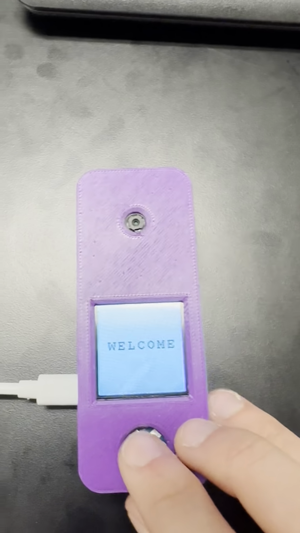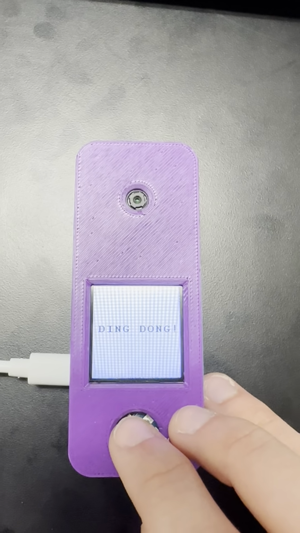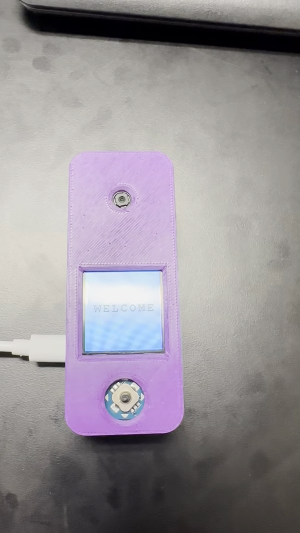If we take a look at the doorbell, we press the center button, a picture is taken, it says ding dong for 5 seconds, it goes back to the welcome sign. This was all happening in a thread.